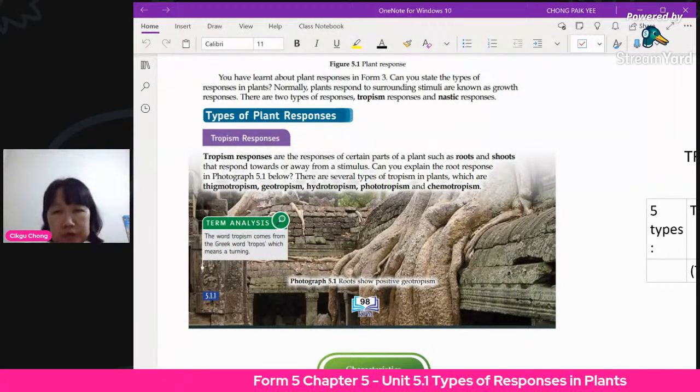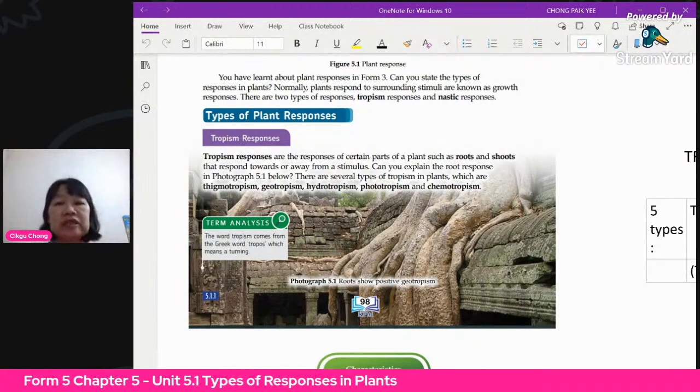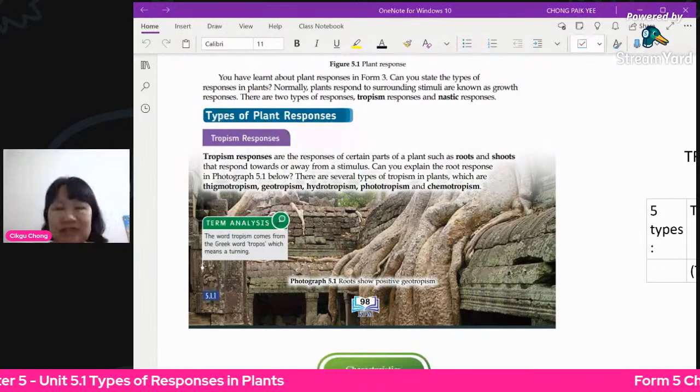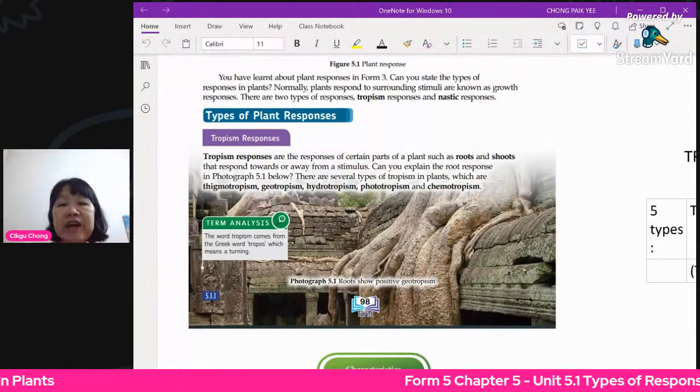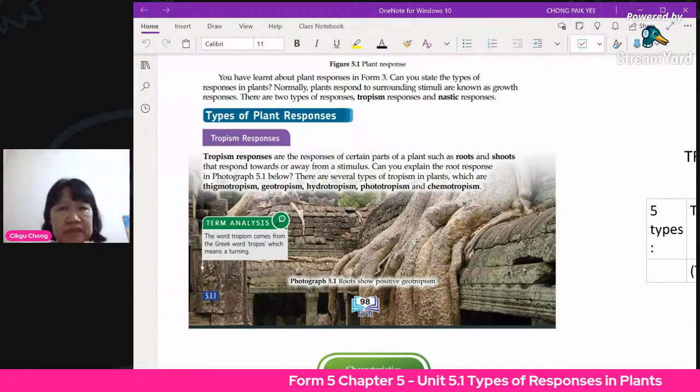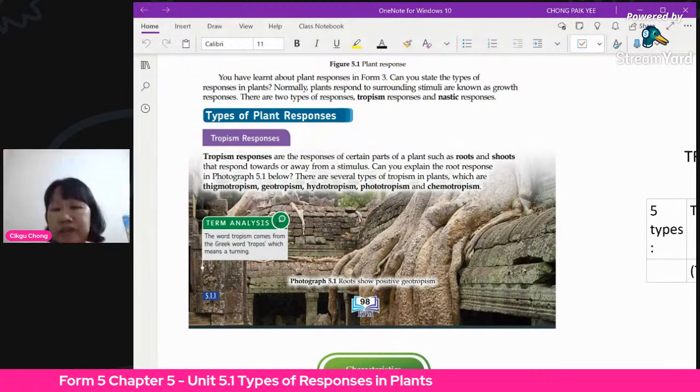That means it's growing. Roots will grow downwards and the shoots will grow upwards. So it's actually growing, okay? And there are 5 types of tropism. This is based on different types of stimulus. So what are the 5 types? Okay, so I've listed them up here.